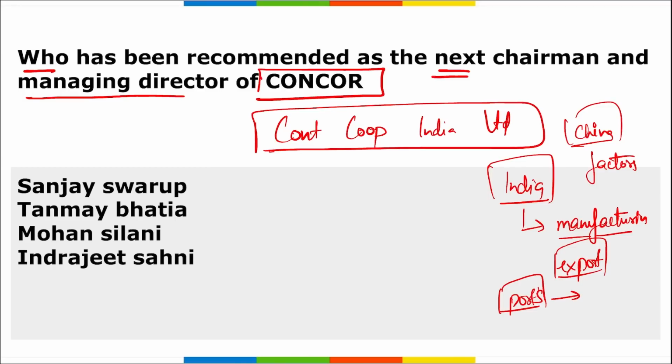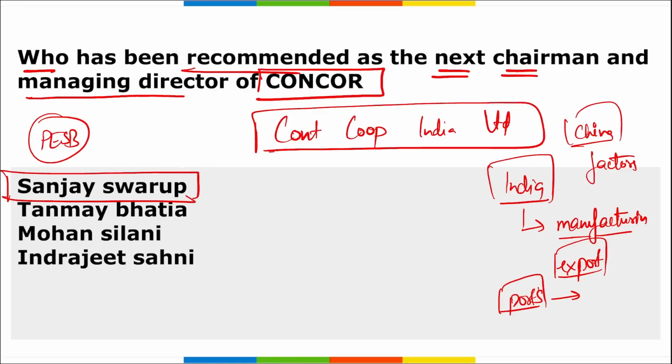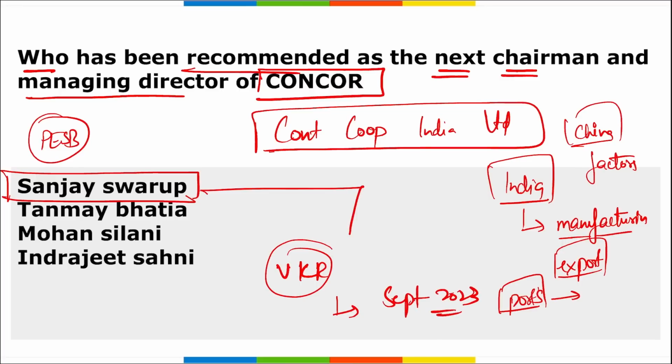And similarly here, PESB, that is your Public Enterprise Selection Board, correct? They have recommended Sanjay Swarup. So Sanjay Swarup has been recommended as the next chairman and managing director of Concor. This is a public sector undertaking under the Ministry of Railways, correct? Currently, V. Kalyana Rama, the current chairman and managing director, is set to step down from the role in September 2023, and Sanjay Swarup will be taking his place.